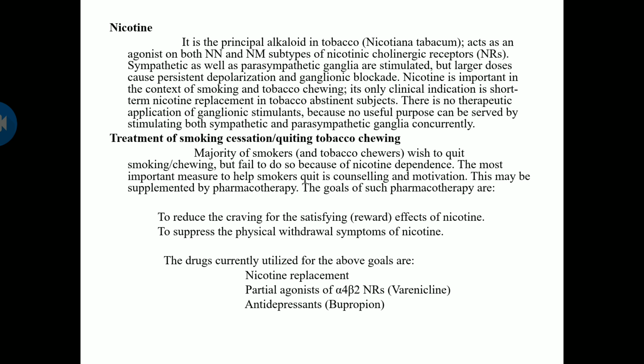So the goals necessary for pharmacotherapy are to reduce the craving, that is, to reduce the dependence of the subjects, to satisfy them. Next, to suppress the physical withdrawal symptoms. If you withdraw smoking or tobacco chewing, you will be having some physical withdrawal symptoms, and that should be suppressed. So the drugs used for the pharmacotherapy of tobacco cessation are nicotine replacement, the partial agonist varenicline, and antidepressant type of drugs.